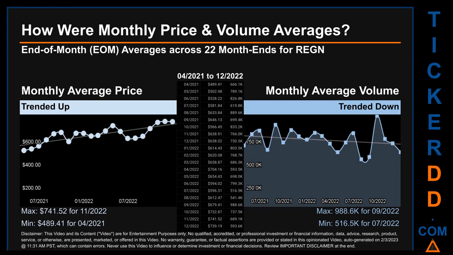The maximum end-of-month average price was $741.52 for 11/2020, while the minimum was $489.41 for 04/2021. Looking at volume, 09/2022 and 07/2022 respectively saw the highest and lowest monthly average volume at 988.6 thousand and 516.5 thousand.